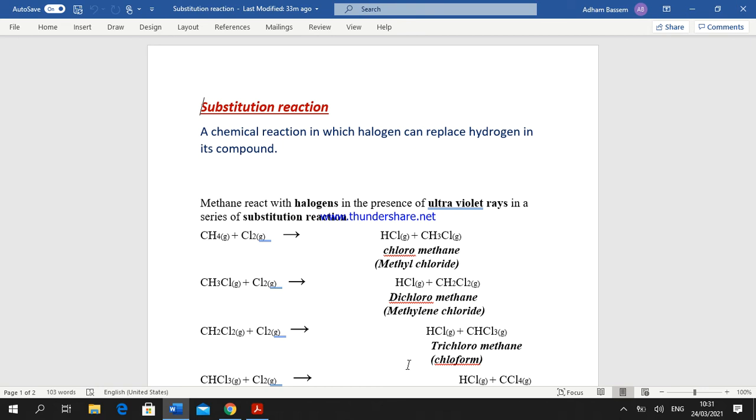The first type is the substitution reaction. It's a type of chemical reaction in which an element can replace another in its compound due to its activity. While an addition reaction means a reaction in which two substances react together to form one substance, okay?